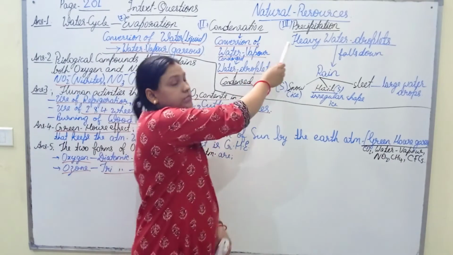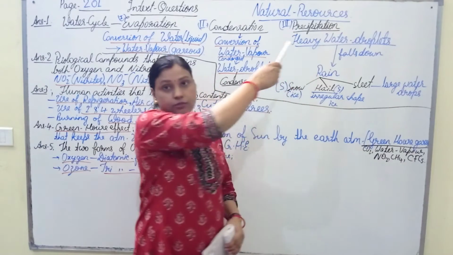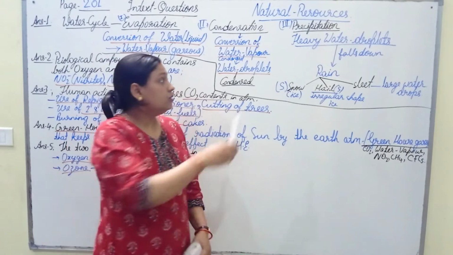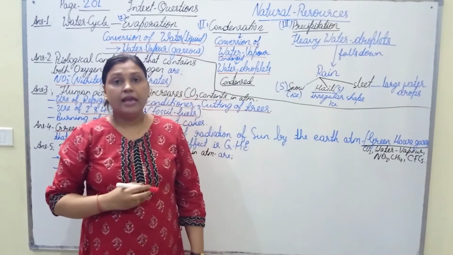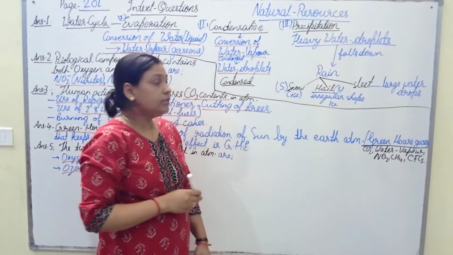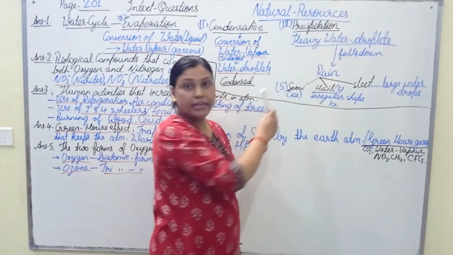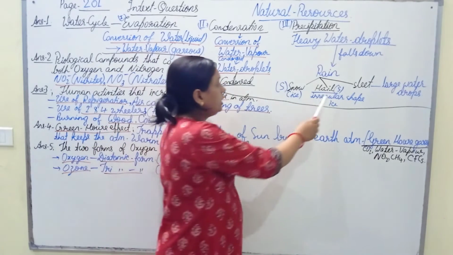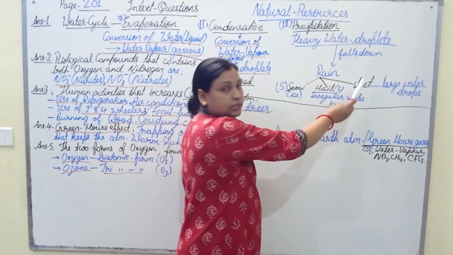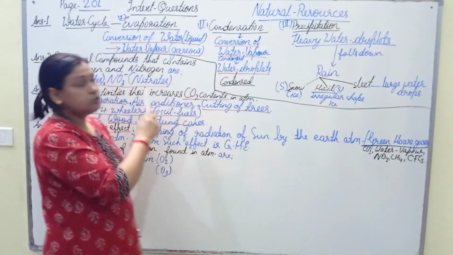Now the third step is precipitation. Precipitation is the process in which heavy water droplets are formed by the accumulation of more water droplets. When these water droplets become heavy and cannot hold more water anymore, then they fall down in the form of rain, or in the form of snow or ice, that is the solid state, or in the form of hail, that is irregular shaped ice. So it is also in the solid form. And the third one is sleet. Sleet is large water drops. So this is about the water cycle.